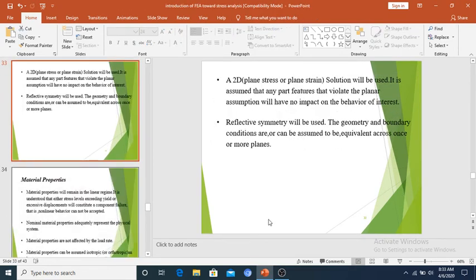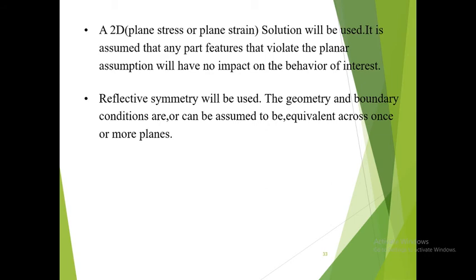So a 2D plane stress or plane strain solution will be used. It is assumed that any out-of-plane features that violate the planar assumption will have no impact on the behavior of interest. Reflective symmetry will be used. The geometry and boundary conditions are, or can be assumed to be, equivalent across one or more planes.